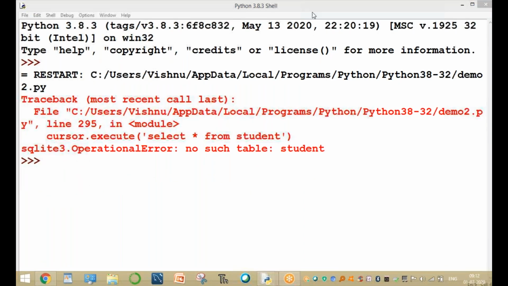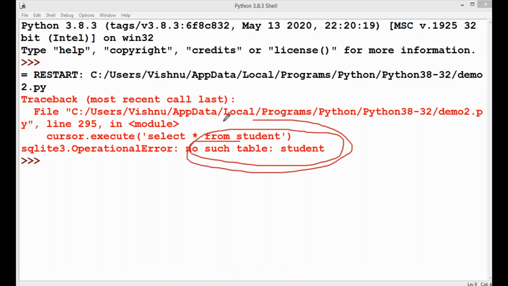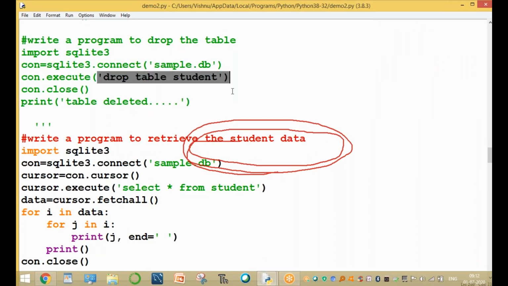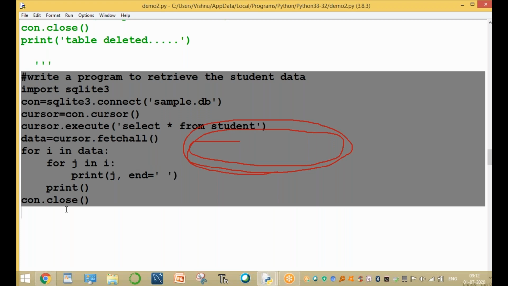The table is deleted, but it displays an error: no such table student. The student table is not available because it was already deleted by the previous program. After deletion, retrieving is not possible. Clear, guys? Clear?